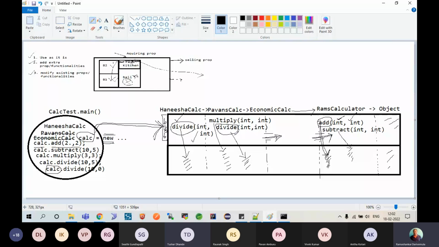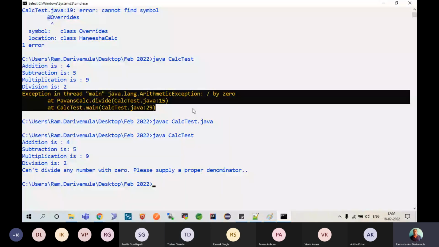No. If I don't find a method, then I will allow the runtime system to go and check. If I am having the method, there is no way the JRE will go to the next block. It will see here and find this method and then happily run it. Am I clear? Okay. Yes. So that's how it works.